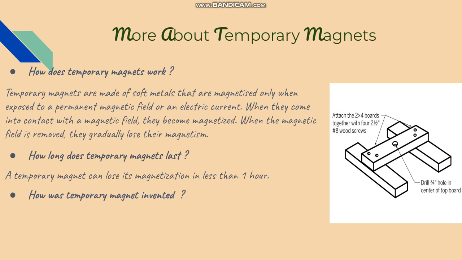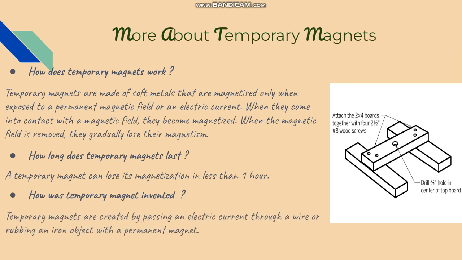How was temporary magnet invented? Temporary magnets are created by passing an electric current through a wire or rubbing an iron object with a permanent magnet.